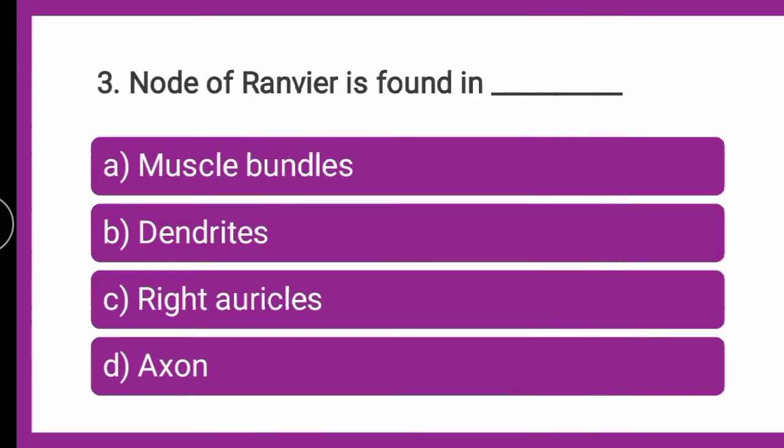Next question is, node of Ranvier is found in dash. Whether the node of Ranvier is found in muscle bundle, dendrites, right auricle or axon, where the node of Ranvier is found.